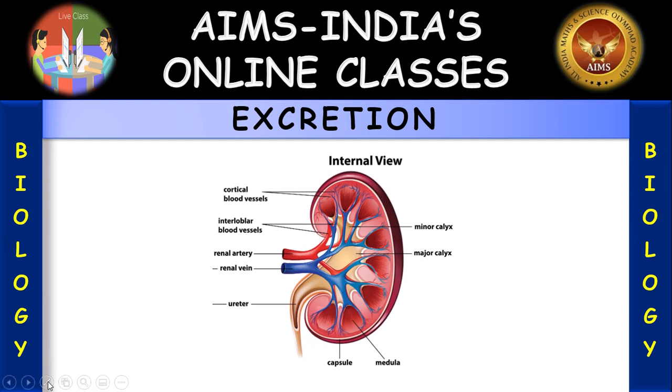What is excretion? The process of elimination of nitrogenous wastes from the body is called excretion. What are the main excretory products? Ammonia, urea and uric acid in animals.